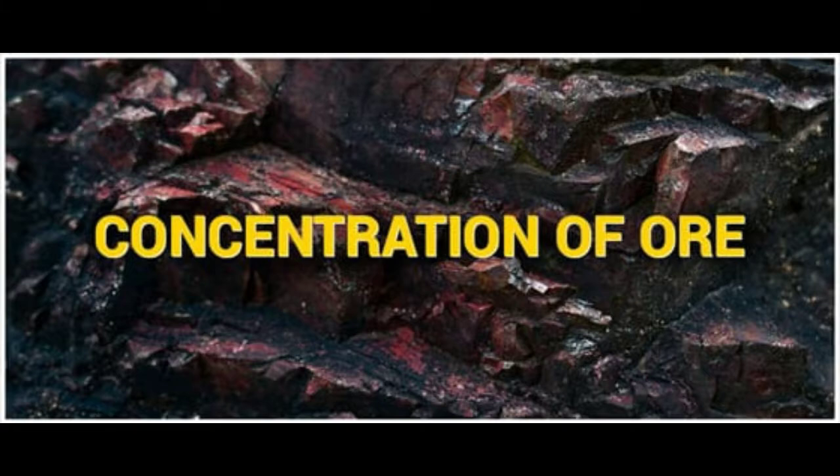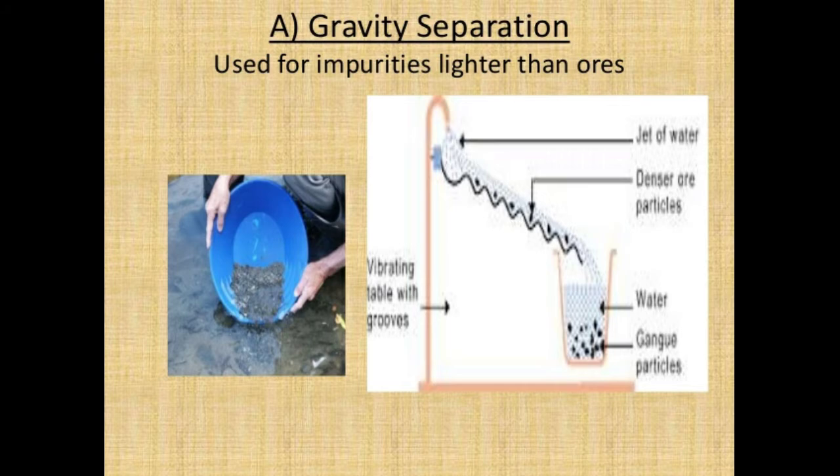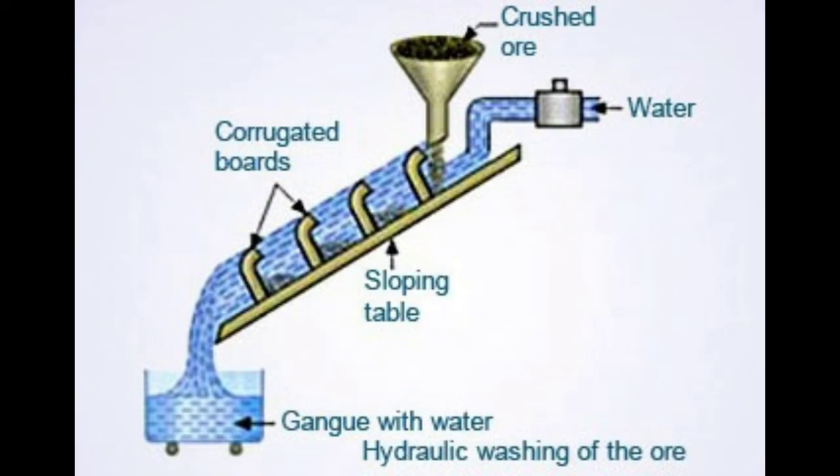The first one is concentration by gravity separation method. The powdered ore is washed with a stream of water. As a result, the lighter sand particles and other impurities are washed away and the heavier ore particles settle down.